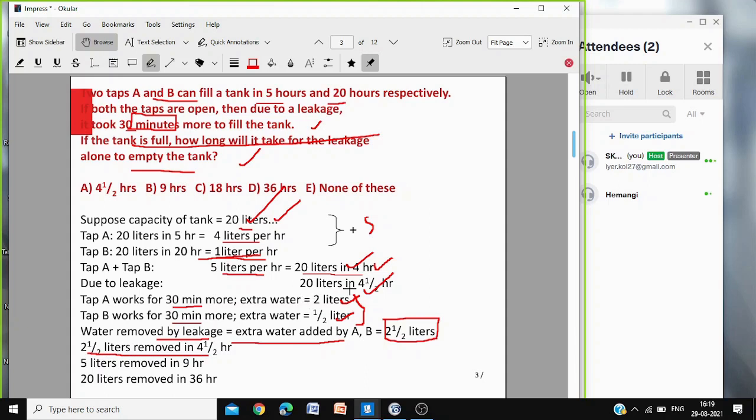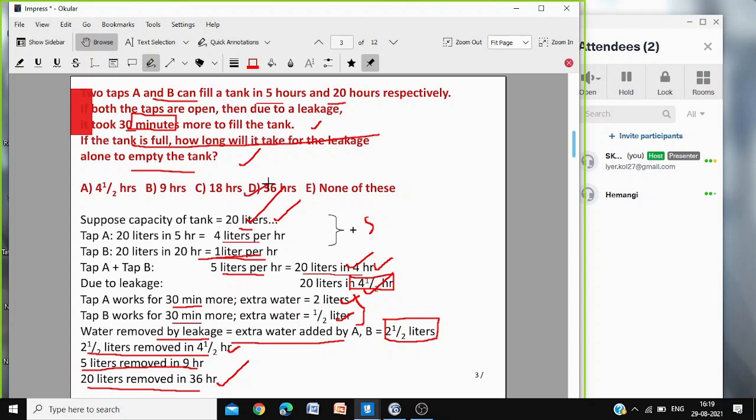The total time is 4.5. So 2.5 liters are removed in 4.5 hours. Or just double this one: 5 liters are removed in 9 hours. Double again: 20 liters are removed in 36 hours. So if the taps A and B are closed, the leakage would be able to remove 20 liters, that is the full capacity of the tank, in 36 hours. Okay, this is okay, Betty?